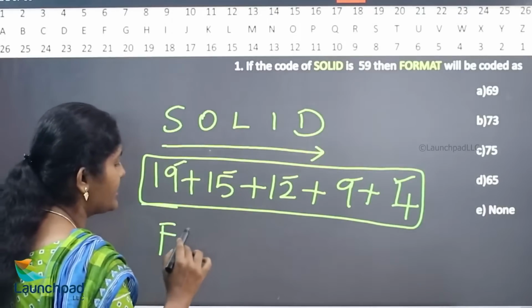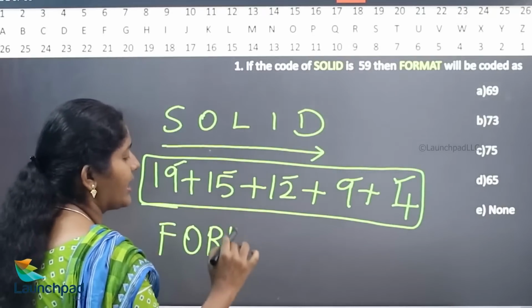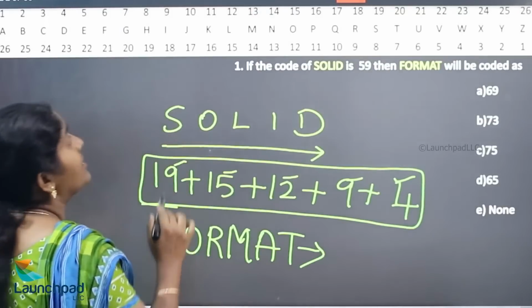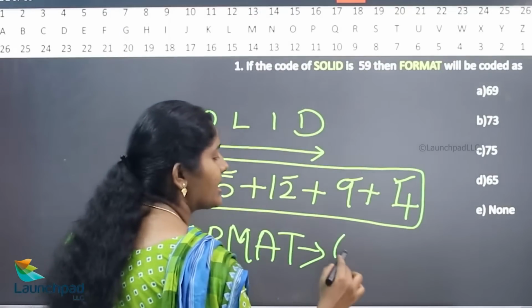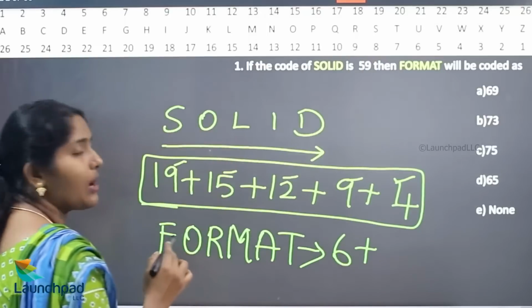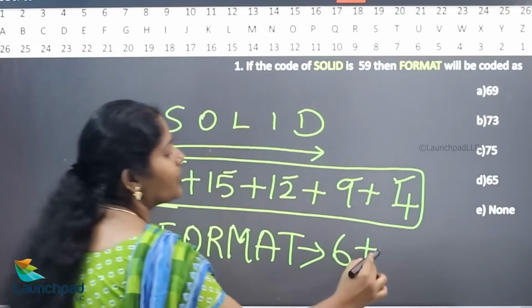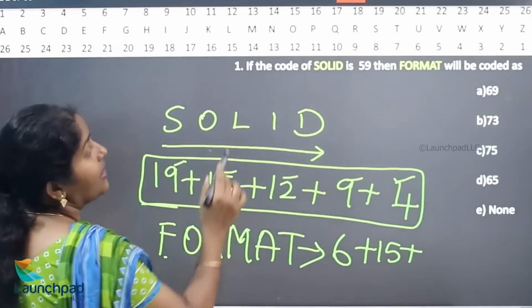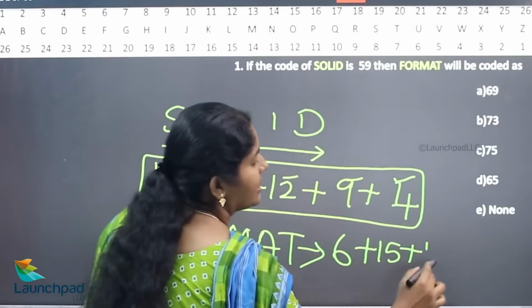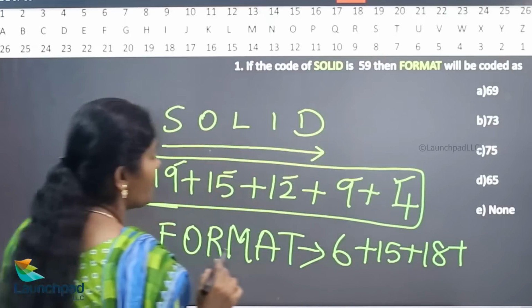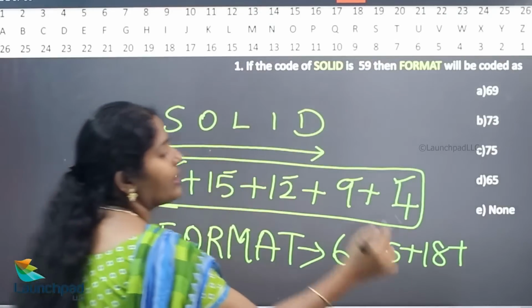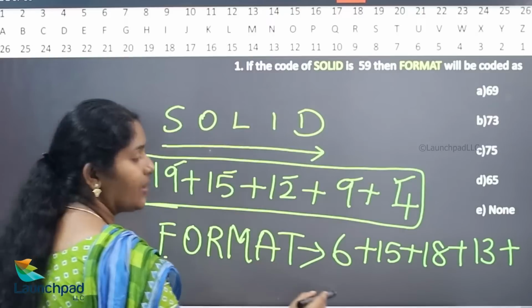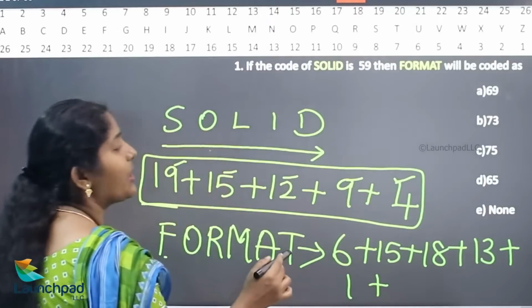Hence, F-O-R-M-A-T. What is the value of F? 6, plus the value of O, 15, plus the value of R, 18, plus the value of M, 13, plus the value of A, 1, plus the value of T?